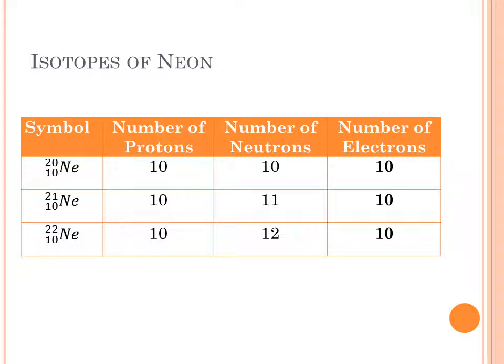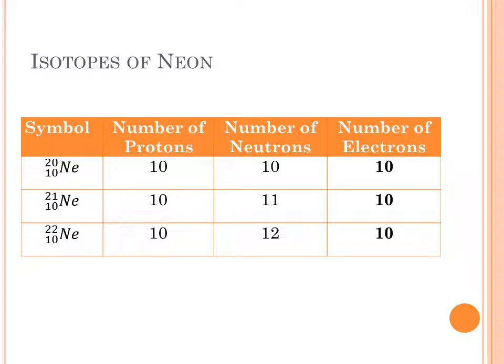Here are all the neon isotopes. Here we've got neon 20, neon 21, neon 22. You notice in the proton column, they all have 10 protons. And in the last column, they all have 10 electrons. What you see as varying is the number of neutrons. Neon 20 has 10 neutrons because 20 minus 10 is 10.